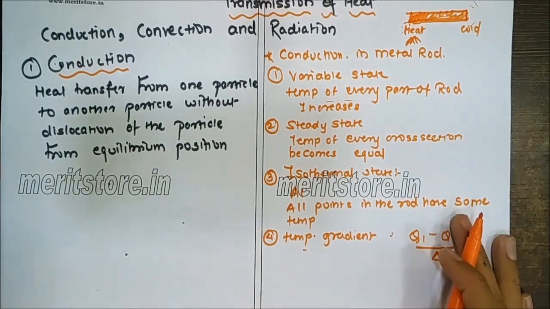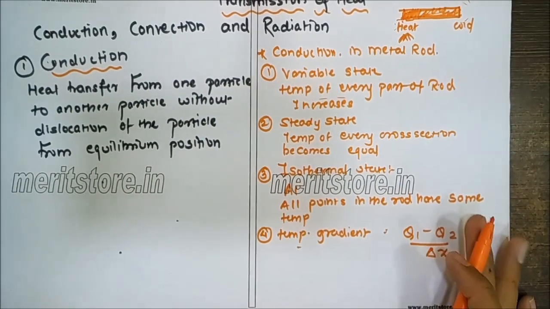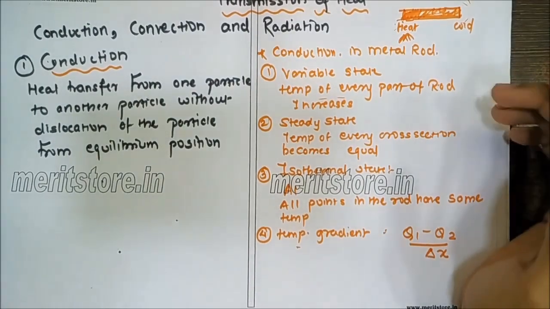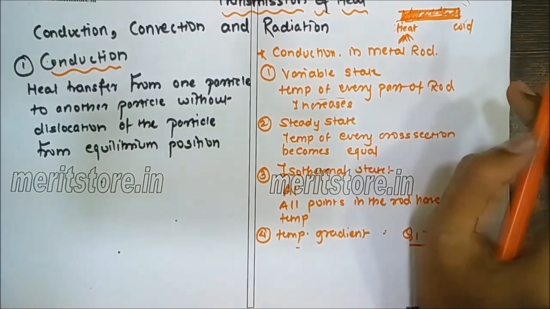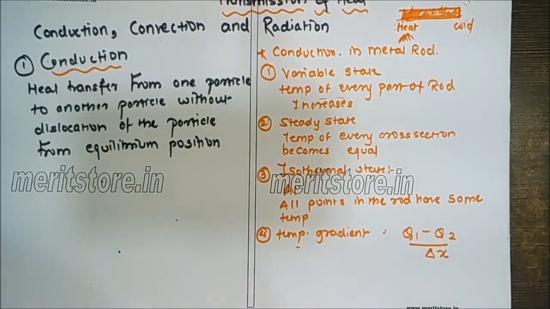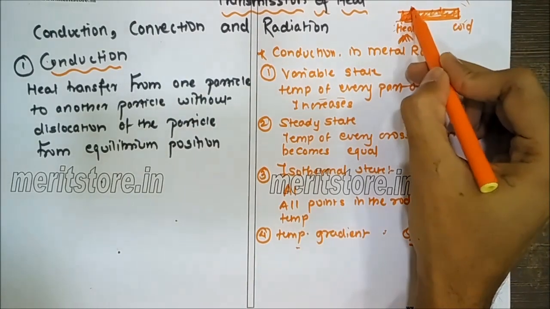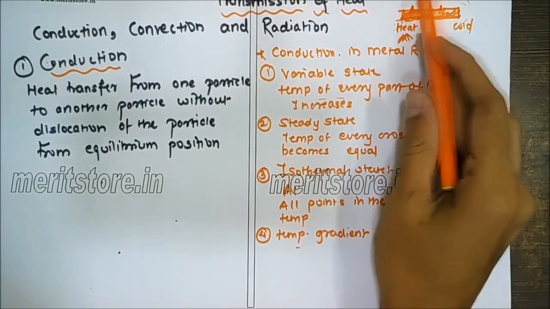Next is the temperature gradient. We can define the temperature gradient as the rate of change of temperature between two particular particle positions, that is, between two isothermal surfaces.